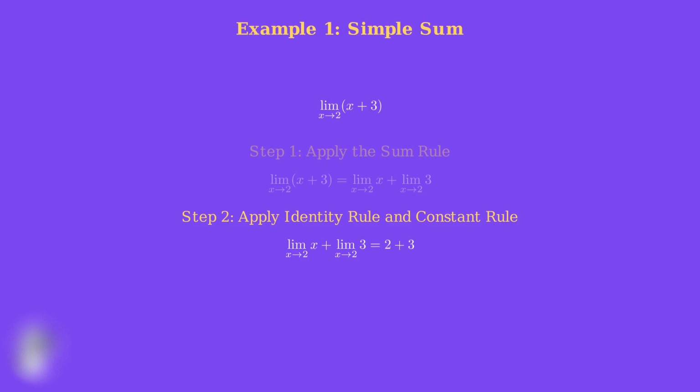The constant rule tells us that the limit of 3 equals 3. Step 3. Finally, we simply add 2 plus 3 to get our answer of 5. This shows how the identity rule and constant rule work together through the sum rule.